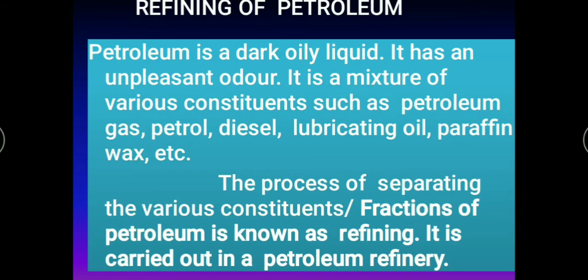Lubricating oil is the oil used to lubricate machines, especially grease and all. Why do we use grease? So that the machines will run smoothly, isn't it? Lubricating oil means it is something like grease. They are used for the machines to run easily. And also your paraffin wax. Paraffin wax is the wax used especially in Vaseline, ointments, lip balms and all. Yes, they are all petroleum products.